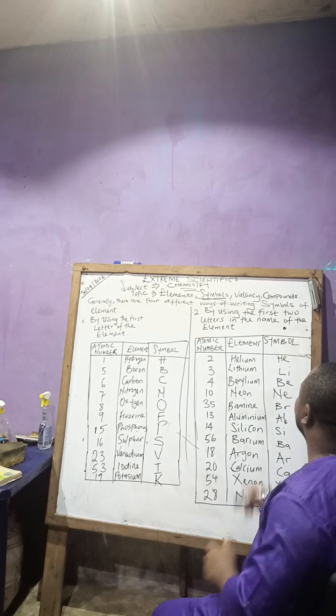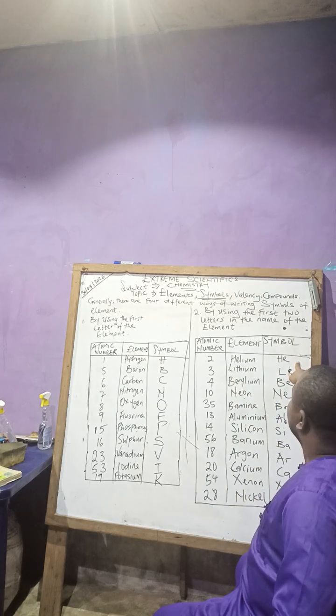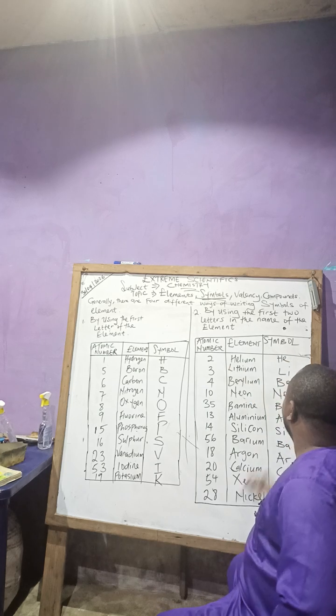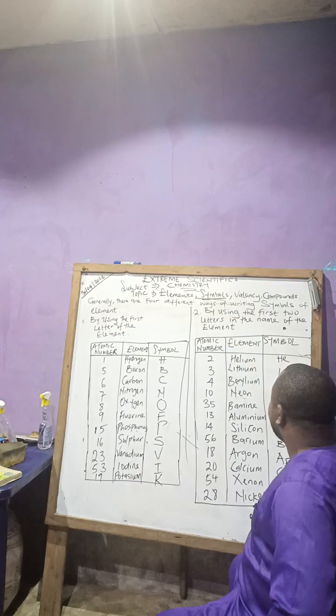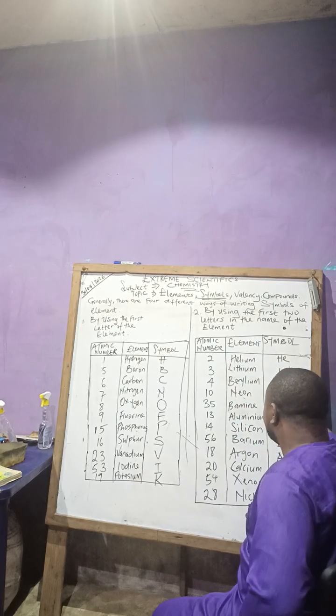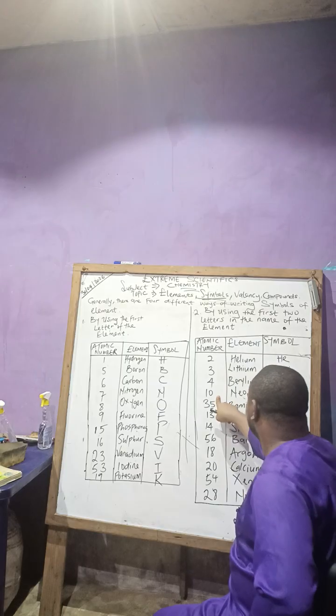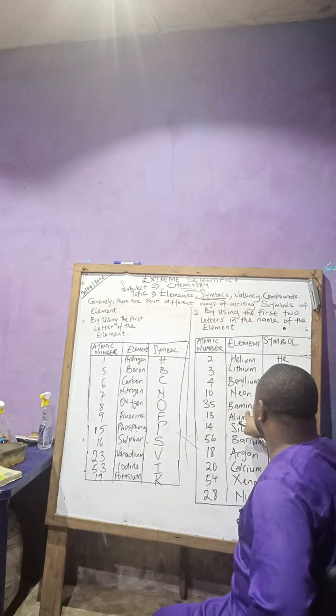Number two, we have helium. He. Say helium. Number three, we have lithium. Li. Number four, we have beryllium. Be. Number 10, we have neon. Ne. Number 35, we have bromine. Br.